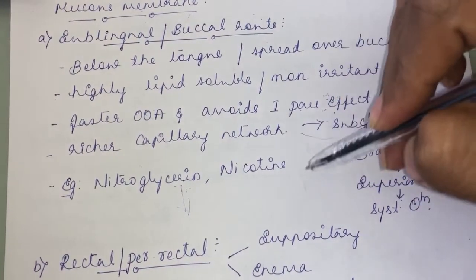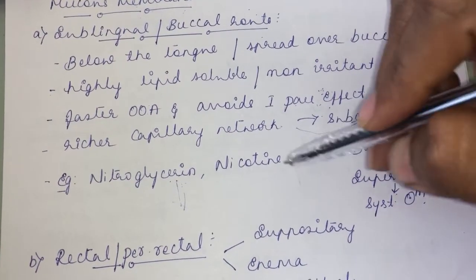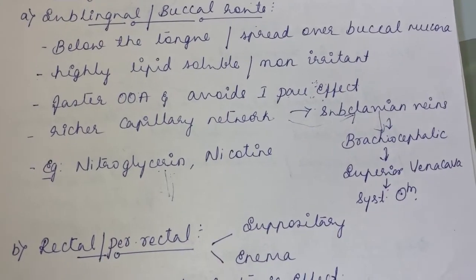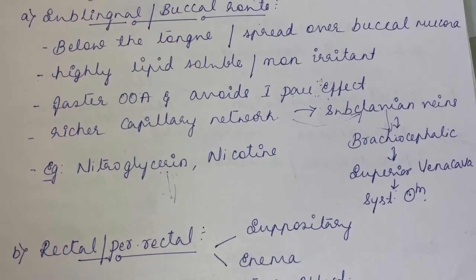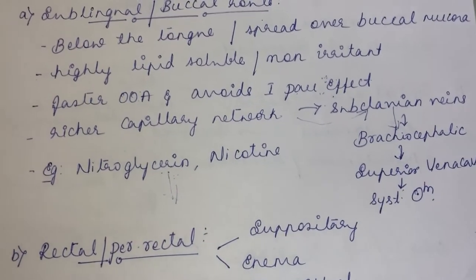Nicotine chewing gum is also there. For so many smokers, chain smokers, nicotine chewing gum is there, nicotine patches are there. So many things are there.